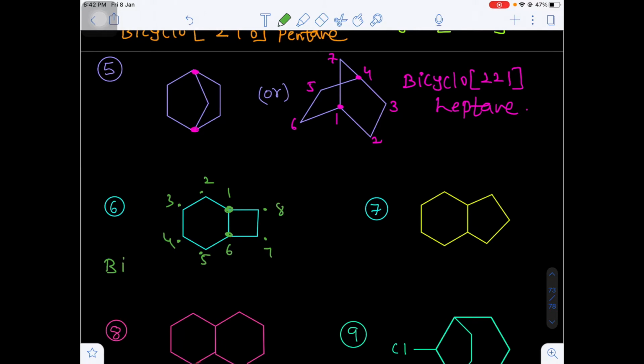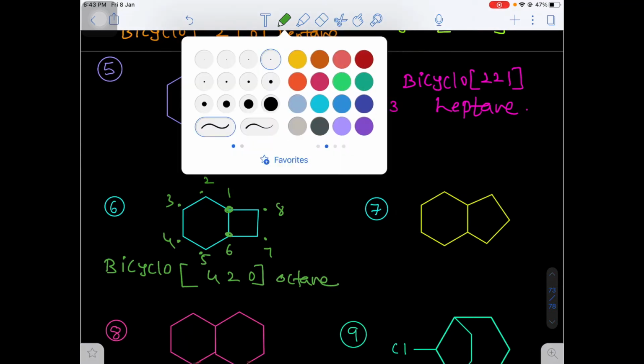So total, shall I write bicyclo. Left hand side 4 carbons are there in the bridge, right hand side 2 carbons are there, and in the middle bridge, between 1 and 6, 0 carbons are there. So that's why bicyclo 4 2 0, total 8 carbons are there. That's why I am writing octane. Yes or no? Octane. Okay.